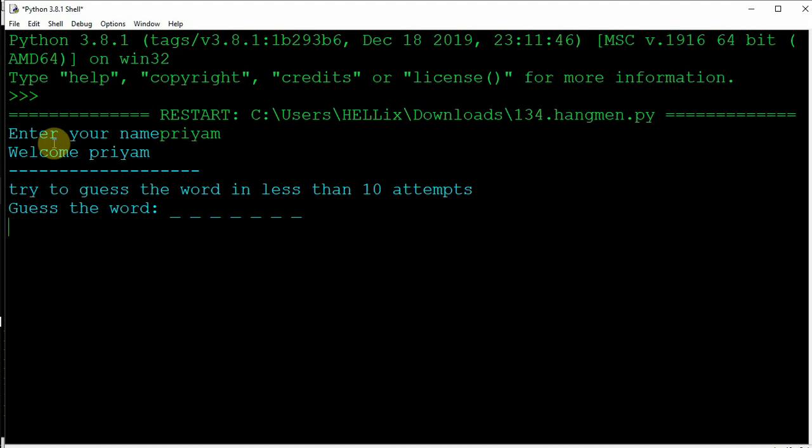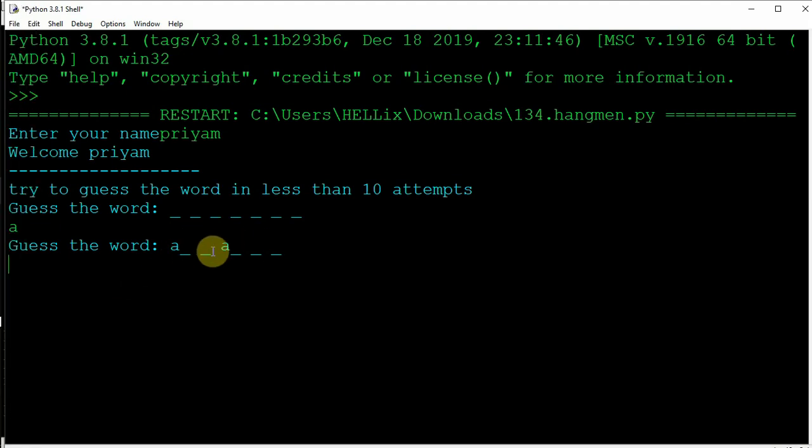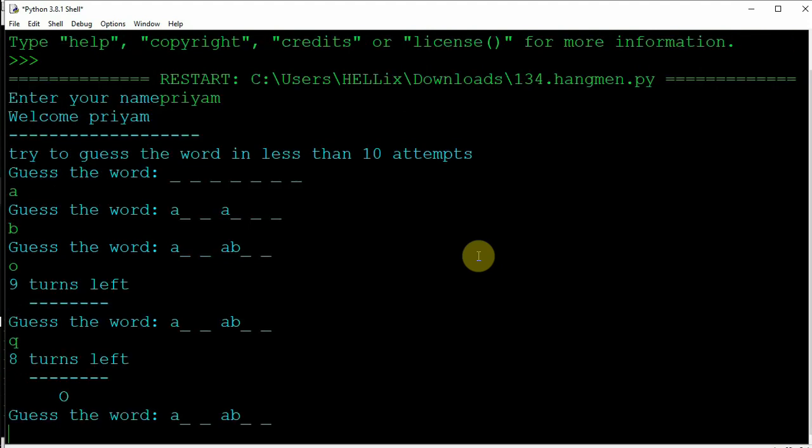For any instance, I press A. See, now I have A in the places, and it wants me to complete the word. Next, say I don't know the word, I enter B. Okay, B was there. I enter O. See, 9 turns left. I enter Q, 8 turns left. See, the ledge came up, and then the man's head is over here.